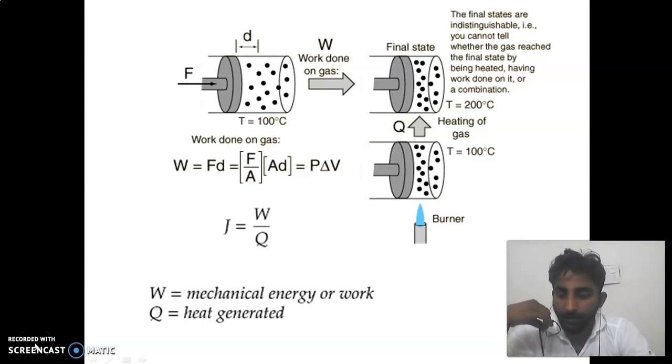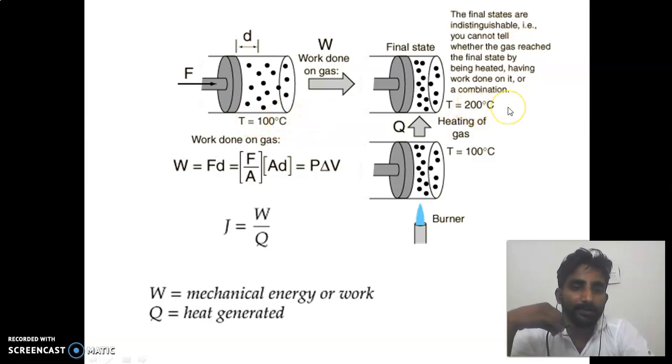Next, we will discuss the equivalence of mechanical work and heat. Let's take an example. We have a gas at temperature T equal to 100 degrees Celsius. When we compress this gas, its temperature becomes 200 degrees Celsius. We know by compression the temperature increases. So by compression we have increased the temperature of the gas from 100 degrees Celsius to 200 degrees Celsius.